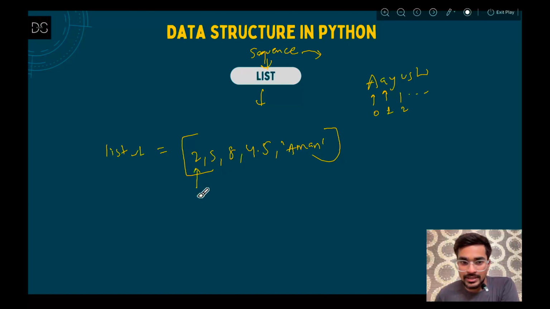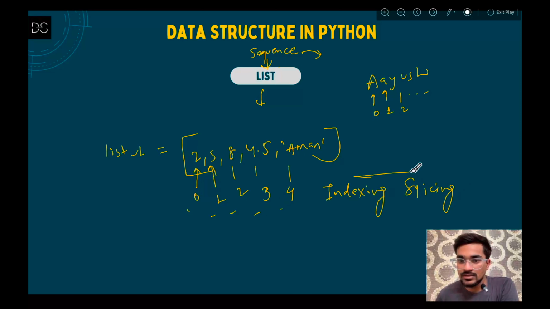This element is at the 0th index, this one is first, second, third, and fourth. Since it is a sequence data type and it is ordered, it has indexes. So you can also do indexing and slicing the way you have done in string.